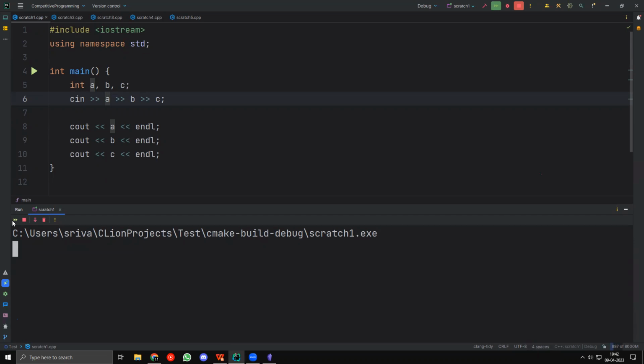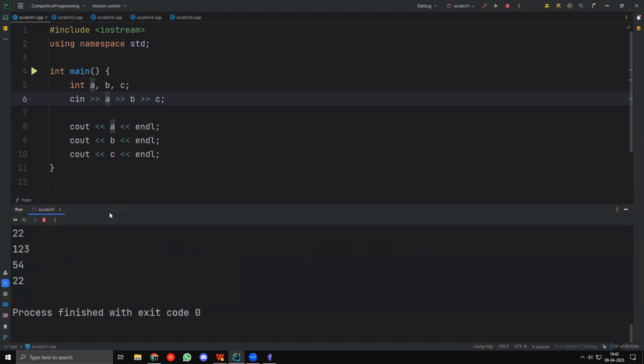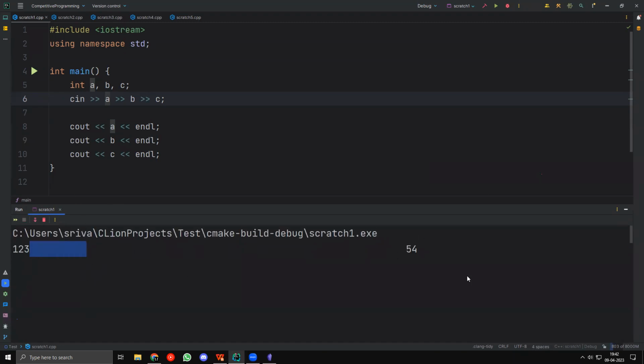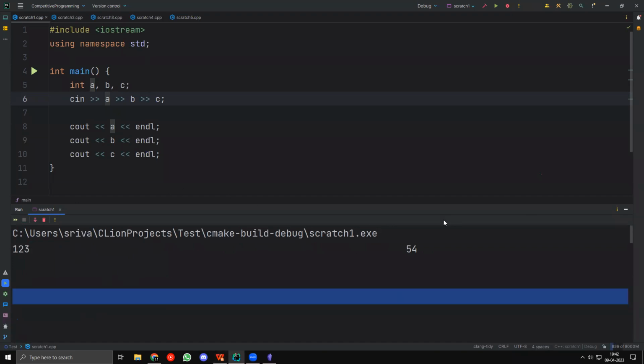Okay. So I can take 1, 2, 3, enter, enter, enter, 22, enter, enter, 33. This also works, right? Even though I have so many spaces. Similarly, I can say 1, 2, 3 and have a lot of spaces, 5, 4, and a lot of enters, 22. This also works, right? So no matter how many spaces there are, you can still take those values separately. That's totally fine, right? So this is how inputs basically work.